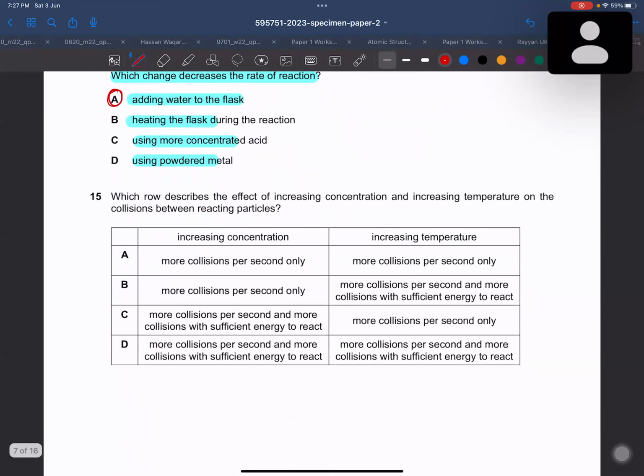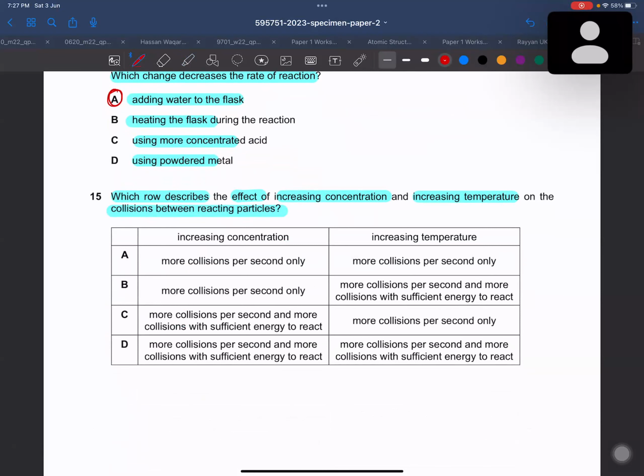Yes, sir. Okay, so question number 15 is saying, which law describes the effect of increasing concentration and increasing temperature on the collision between the reacting particles. If you are increasing concentration, definitely there is a more crowded area over there, then there would be more collisions.